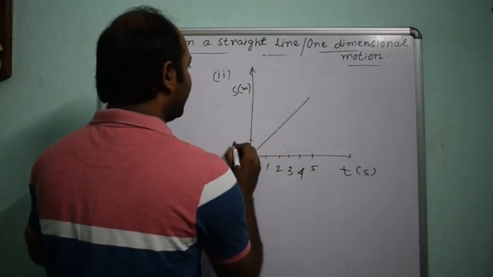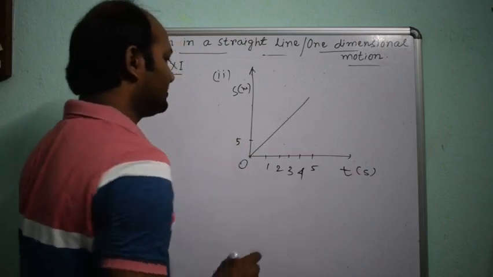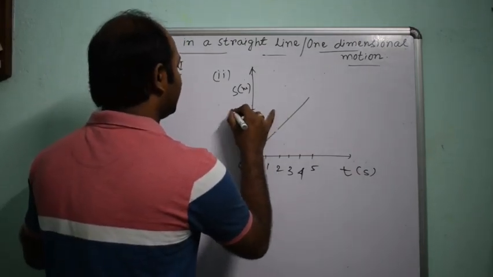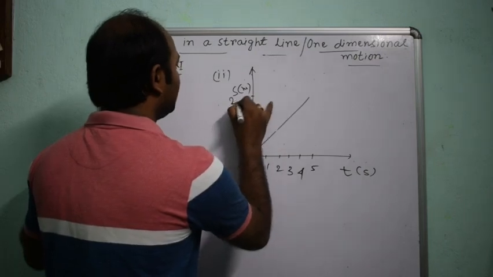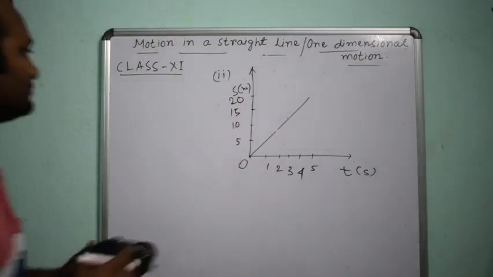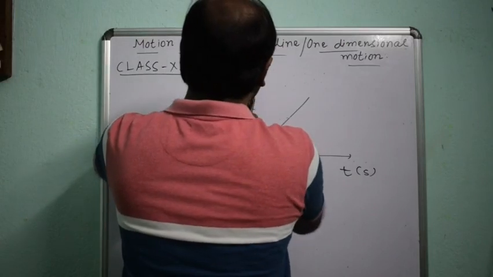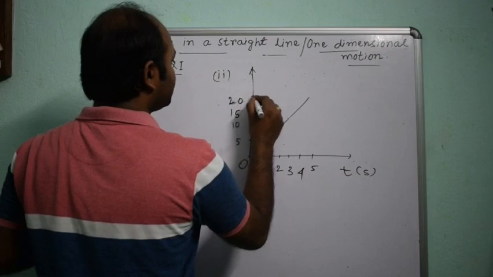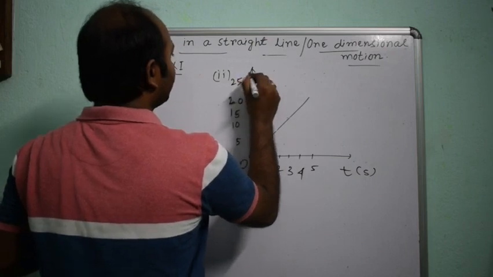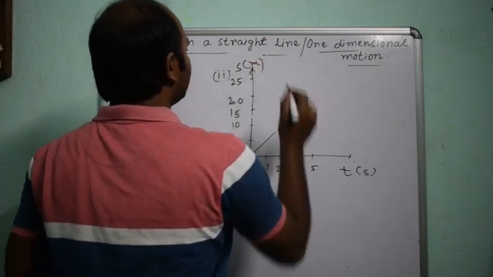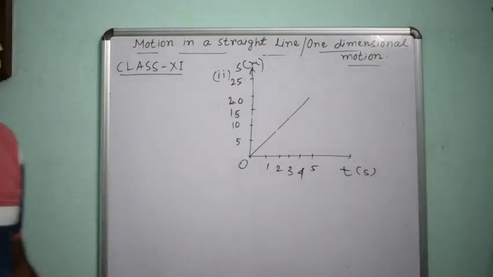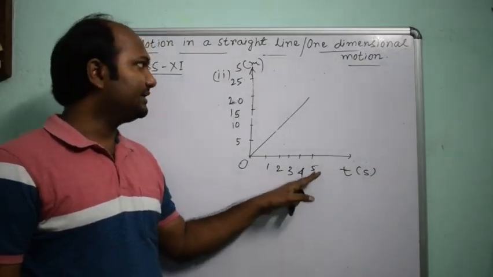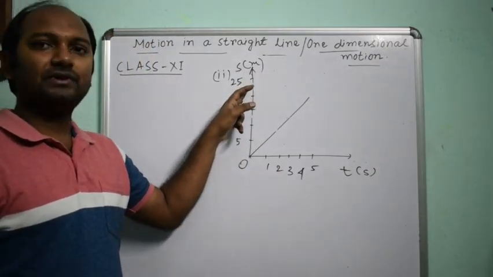So in 1 second, let it be 5. Displacement is 5. 2 second 10. 3 second 15. 4 second 20. And at 5 second, when the time is 5 second, then its displacement is 25.